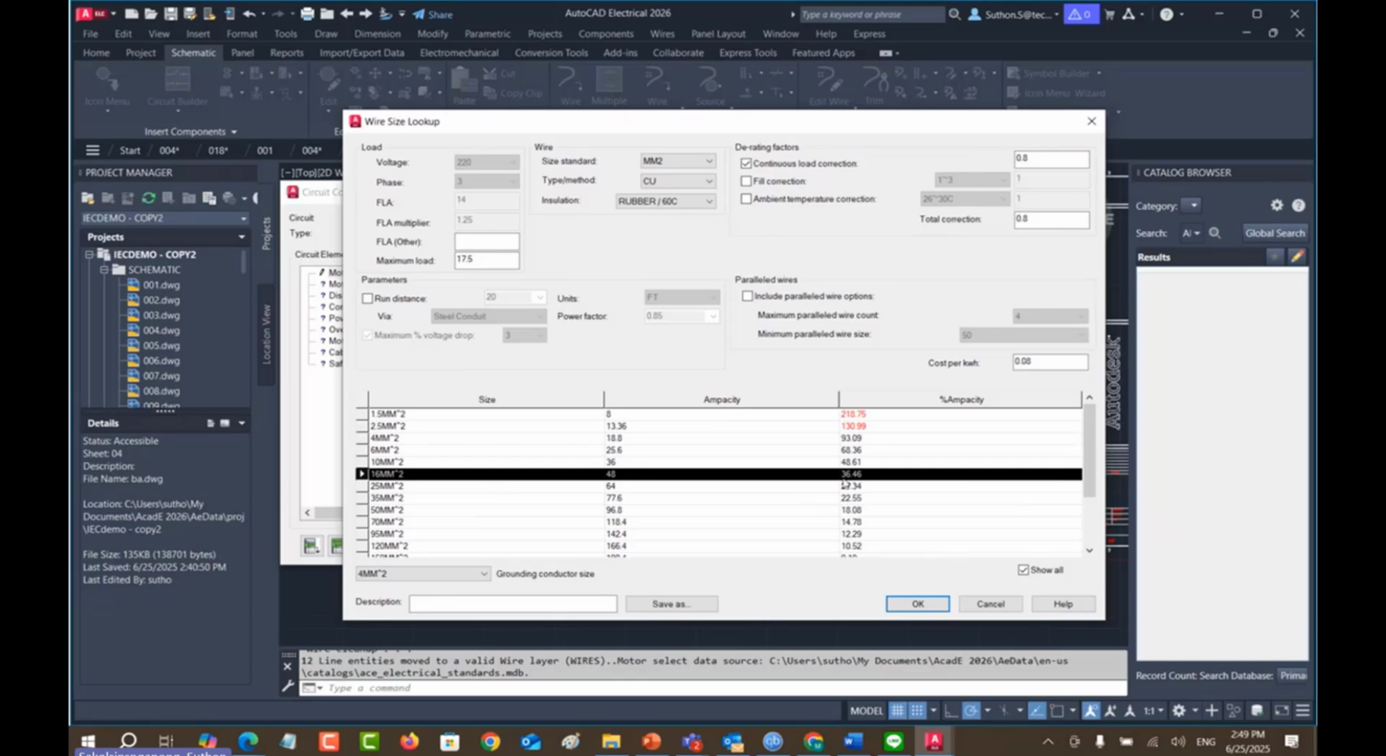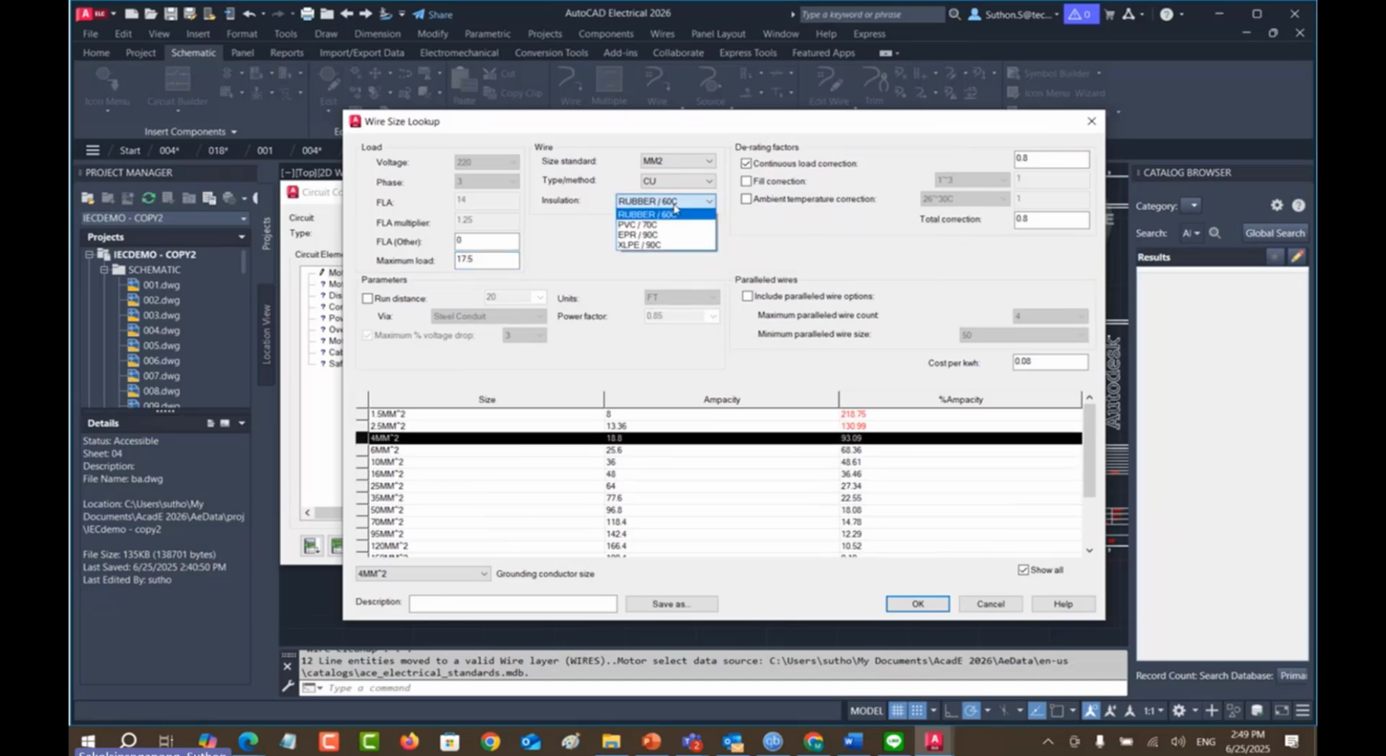This one is quite safe because it's under 50%. That means you can add more circuits in the future. You design the first time. And then the maximum load is 17.5 amp, right? And then what insulation do you want to use? This time, I use the rubber because it's quite cheap, right? But XLPE is quite high in price.